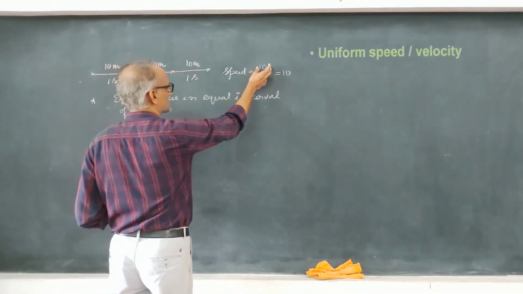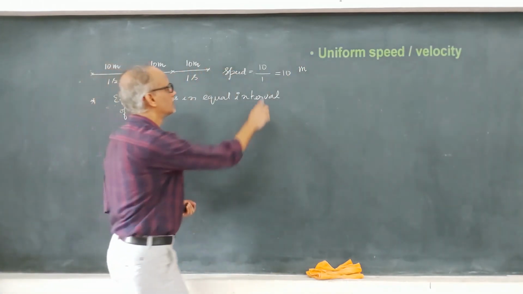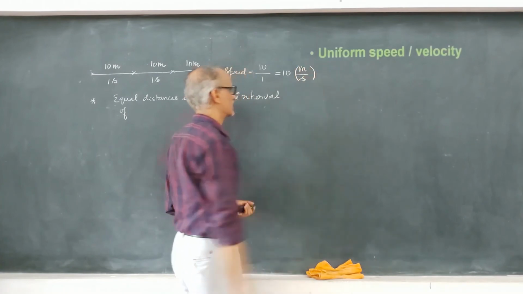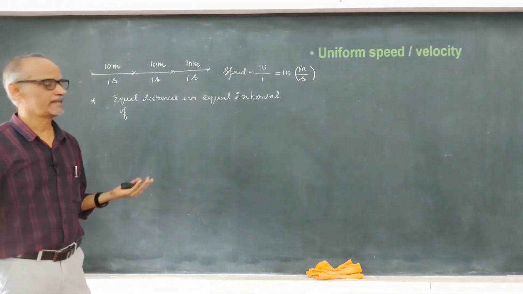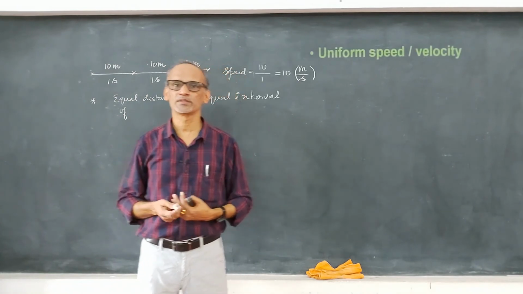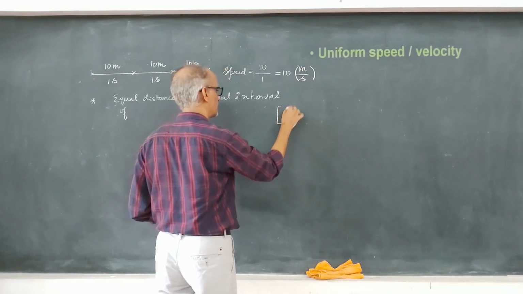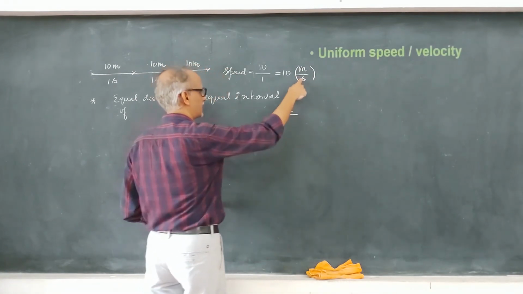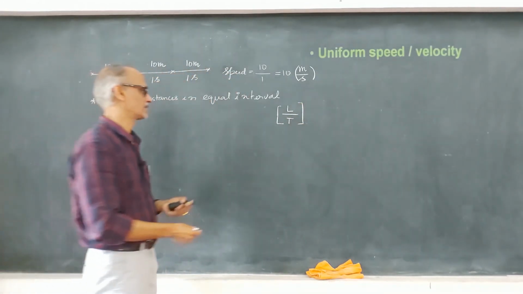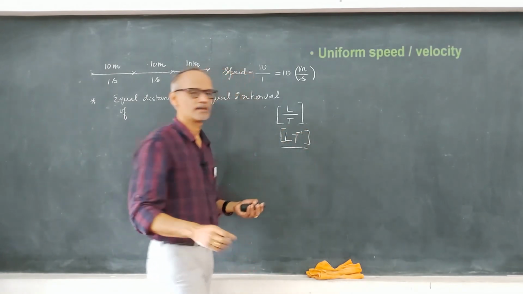Speed is nothing but the distance traveled, measured in meter, divided by time taken, measured in seconds. So keep in mind that meter per second is the unit of speed as well as velocity. And we already know the dimensional formula of it. Meter is a measure of length, L. Second is a measure of time, and the symbol used for that is T. So therefore, LT minus 1 is the dimensional formula of both speed and velocity.